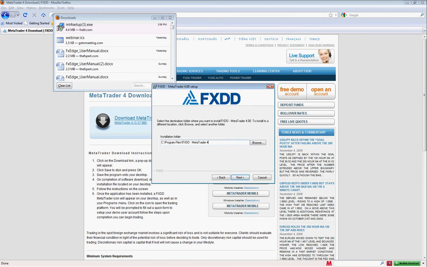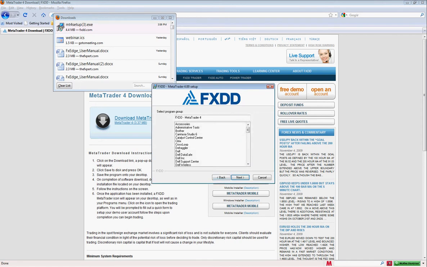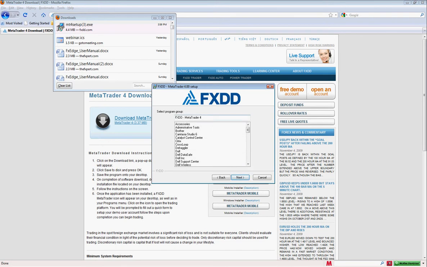We will save MetaTrader 4 to our program files. It's automatically done for you. Then you'll tap next. Actually, for me, because I've got so many of them, I'm going to name this number 20. Okay, and you would just hit next here.